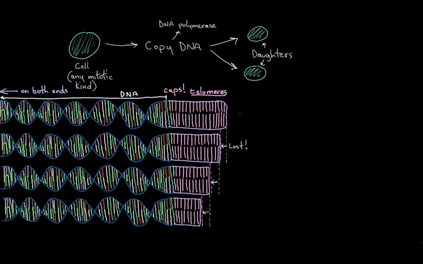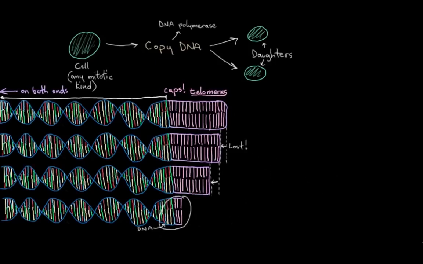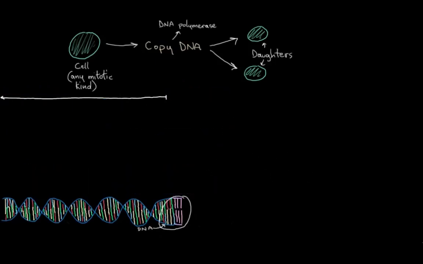Lucky for us, instead of having really important coding DNA at the end of our chromosomes, we've got our telomeres. So it's the telomeres that end up becoming slightly shorter at the end of each DNA replication cycle. A cell can undergo about 60 or 70 or so cell divisions before the telomeres get too short, and then all this important coding DNA starts to become at risk of damage from further replications. But not to worry, we have a contingency plan built in.